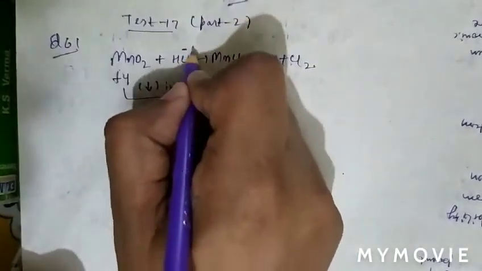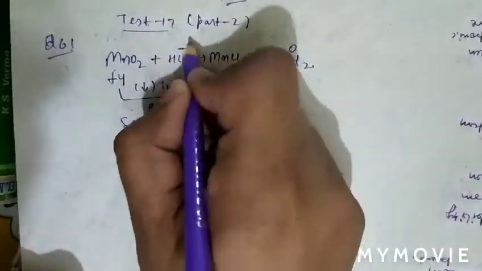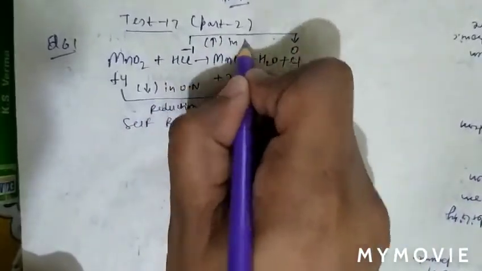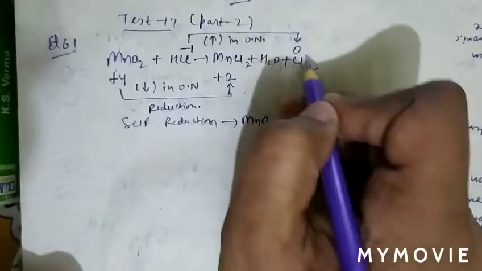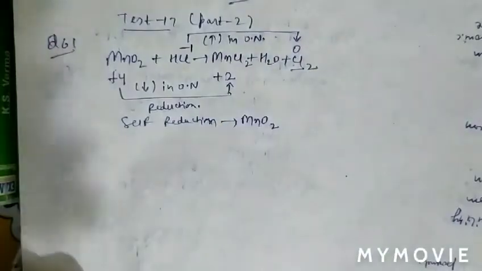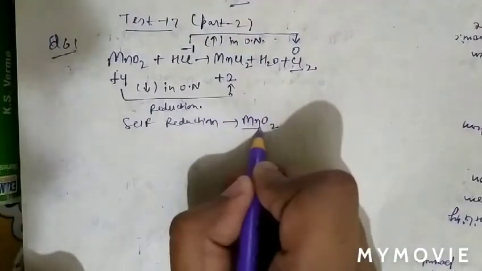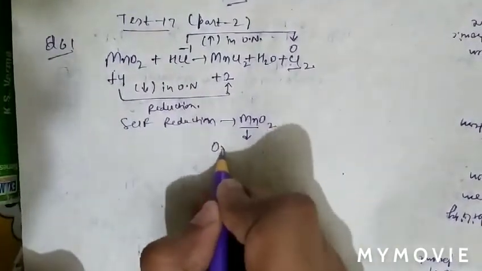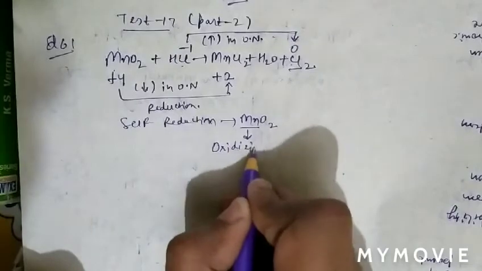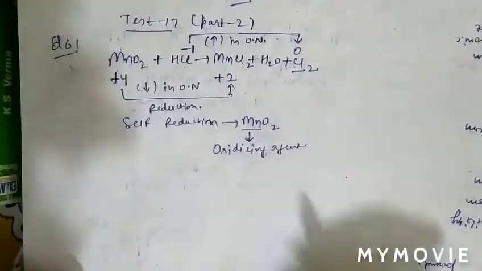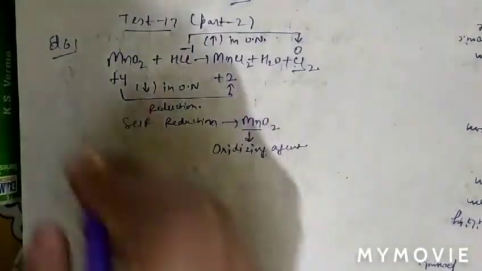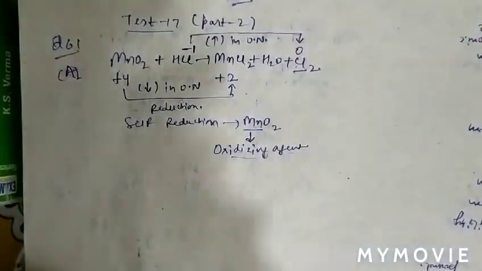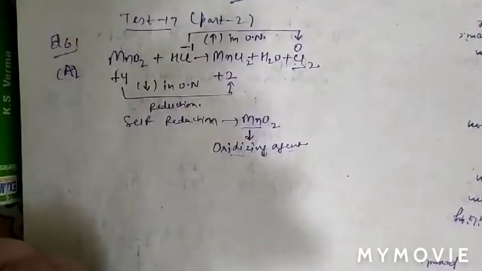while oxidation number of chlorine changes from -1 to 0. It means increase in oxidation number. Increase in oxidation number means oxidation of chlorine. So MnO2 undergoes self reduction while oxidizing chlorine. It means MnO2 acts as an oxidizing agent in this reaction. So question number 61, option A is correct. Self reduction while oxidizing others, therefore oxidizing agent. See question number 62.